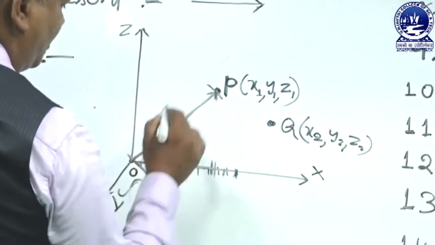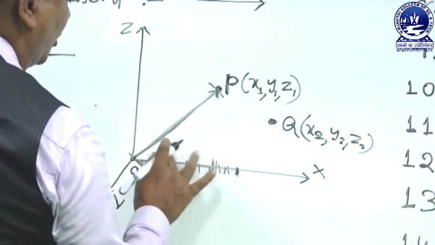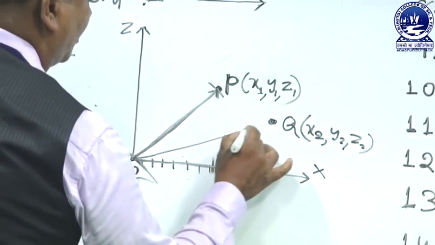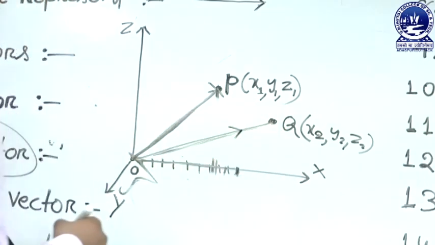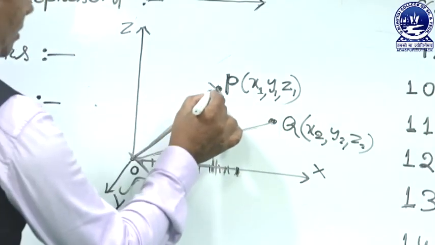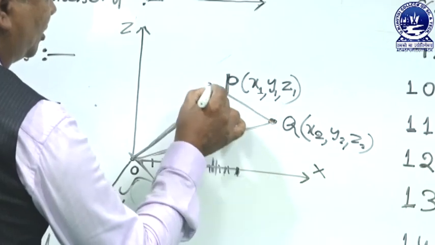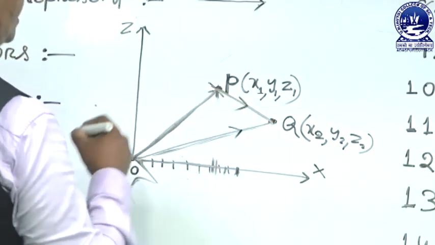So OP is the position vector of P, and OQ is the position vector of Q. The vector joining P to Q is the displacement vector.